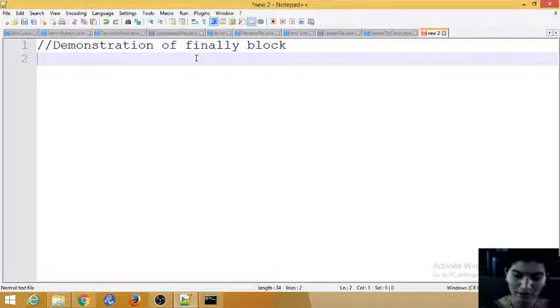So finally block is mainly used for what? When you use try and catch exceptions in small, basic programs, there is no connection to a database and everything. But in big projects there is a problem with closing the connection. After your work is done you need to close your connections, and that should be done at the end of your use of the connection.